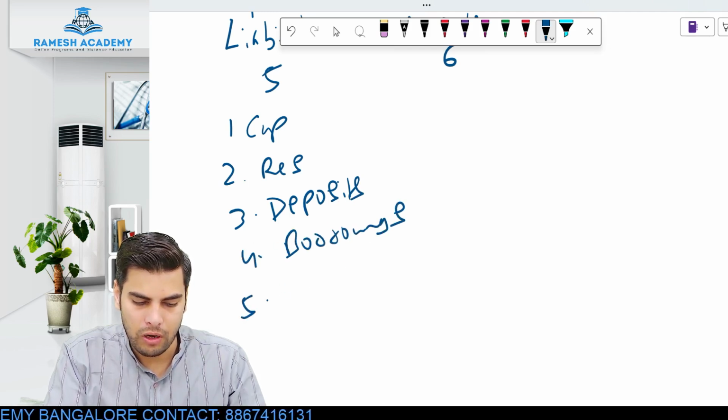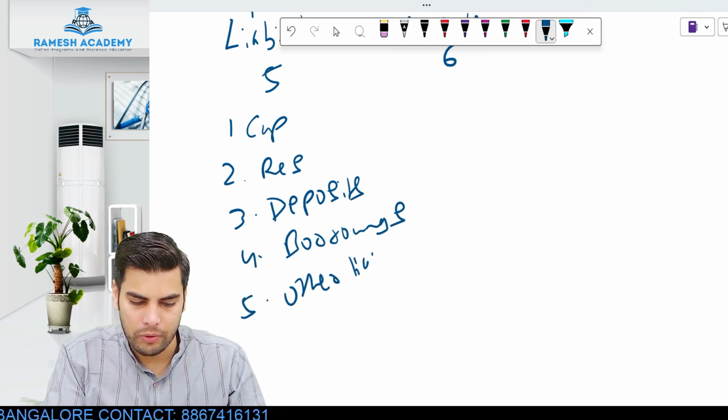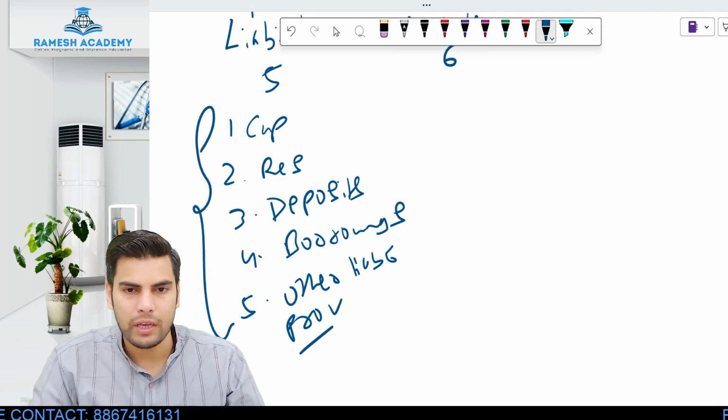Okay, 5 is for other liabilities and provision. Clear? So done with these 5, easy to remember.